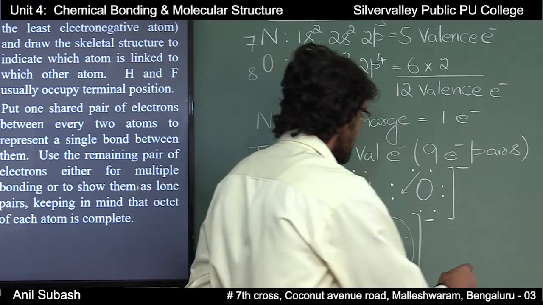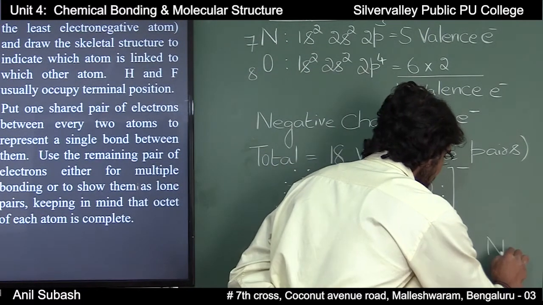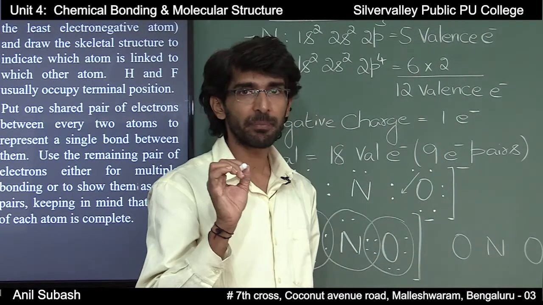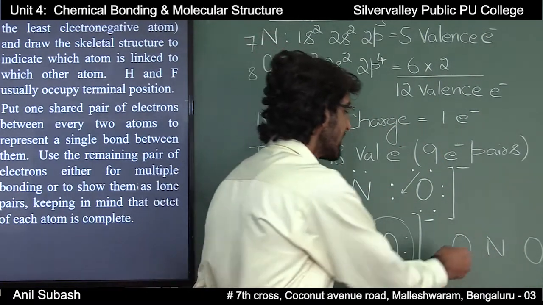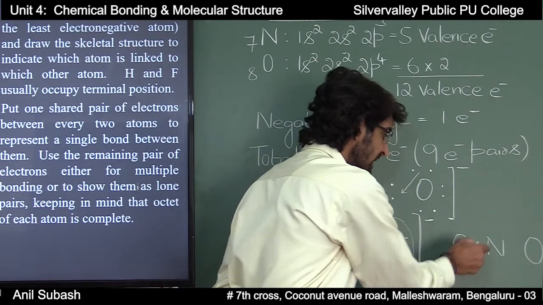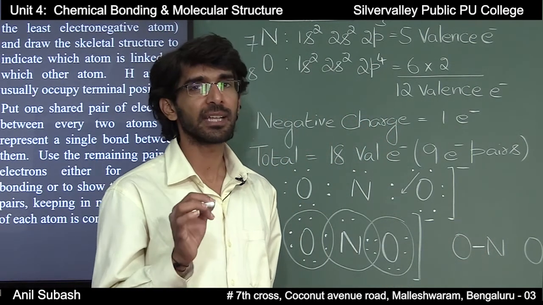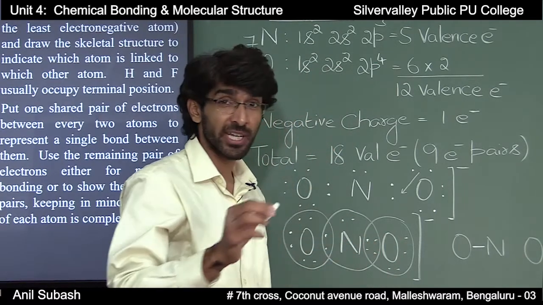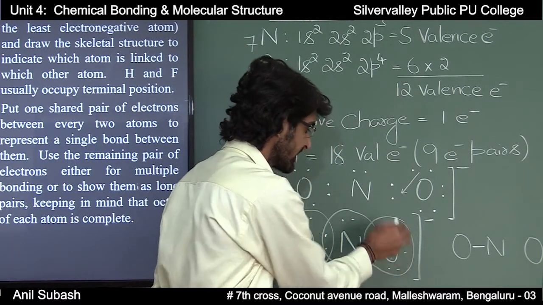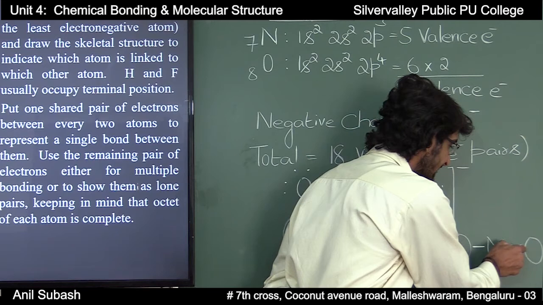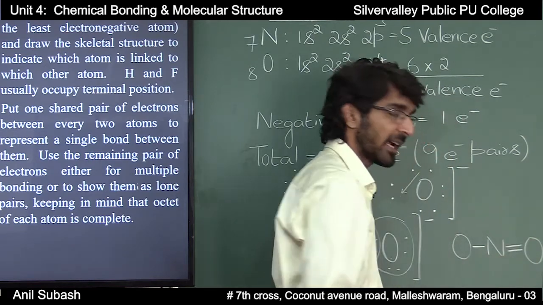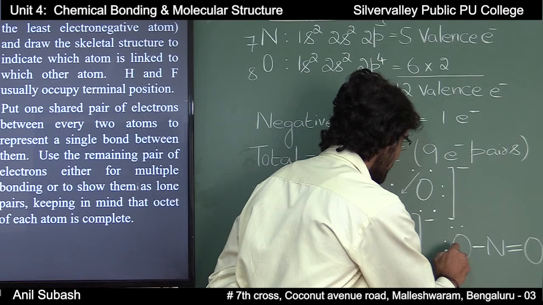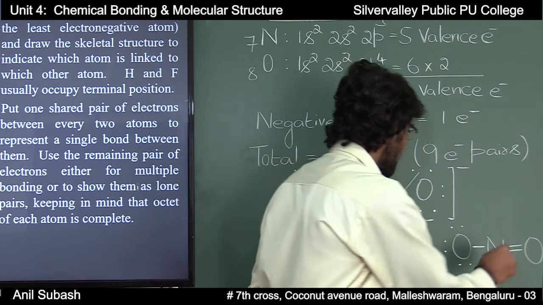And the structure can be written in this way: since there is only 1 pair of electrons shared between this nitrogen and this oxygen, there will be a single bond between that nitrogen and oxygen, and since there are 2 pairs of electrons shared between this nitrogen and this oxygen, there will be a double bond between nitrogen and oxygen, and the lone pairs of electrons are also represented.